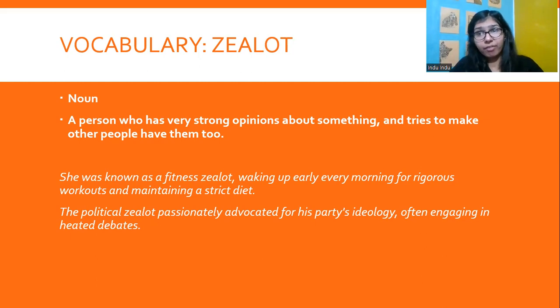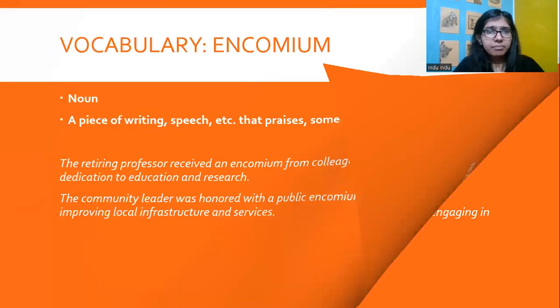She was known as a fitness zealot, waking up early every morning for rigorous workouts and maintaining a strict diet. The political zealot passionately advocated for his party's ideology, often engaging in heated debates. So it was important for us to note, again, zealot is a common noun. There could be a lot of zealots. We're not talking about a particular zealot, but it's a common noun. It's a person that has very strong opinions about something. Okay?